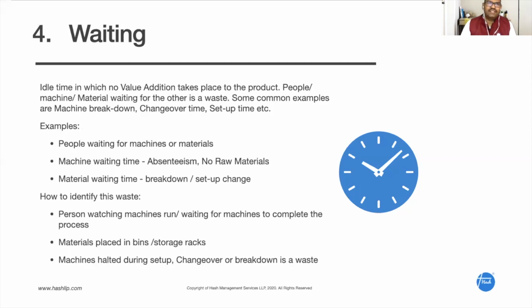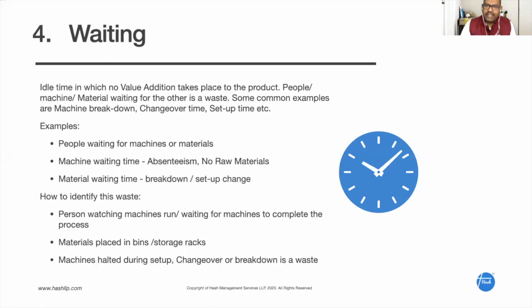And there is another example which happens in most companies. Imagine there is a CNC machine, and the operator loads the component, closes the door, and runs the program. After that, let us say the cycle time is 2 minutes. For these 2 minutes, this person will just be standing and watching the machine running, whether it is running properly or not.